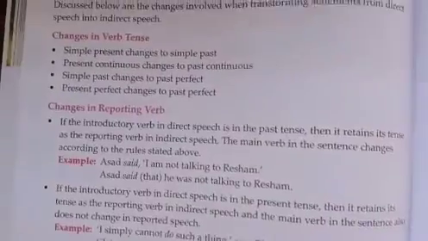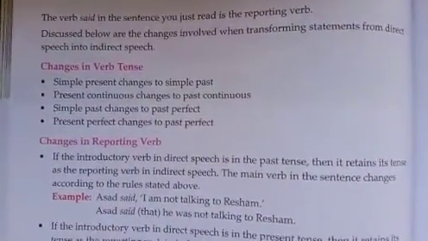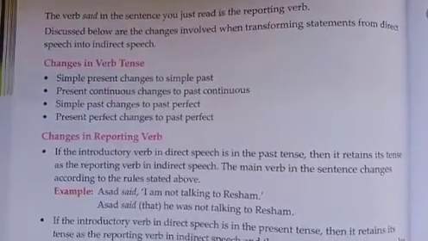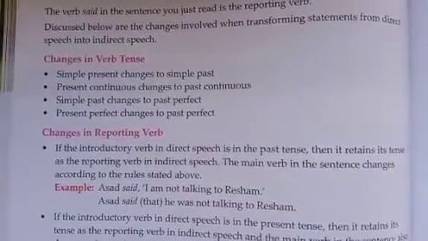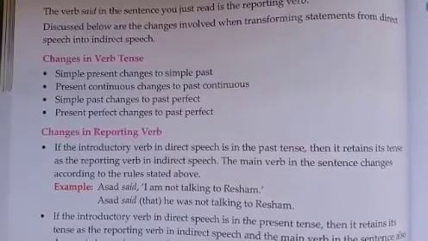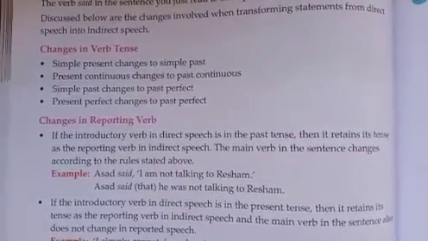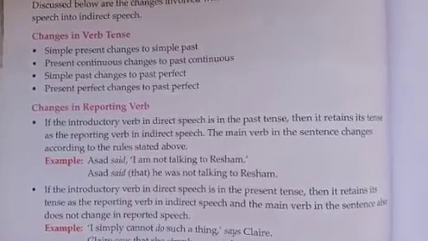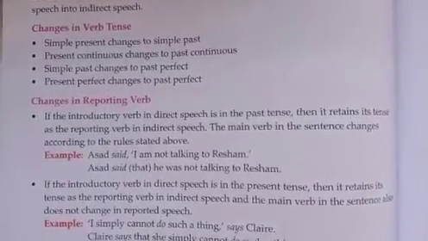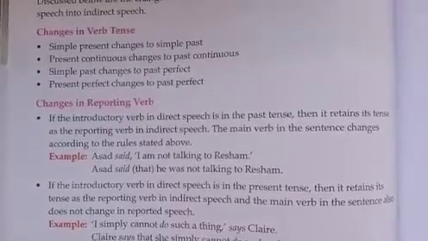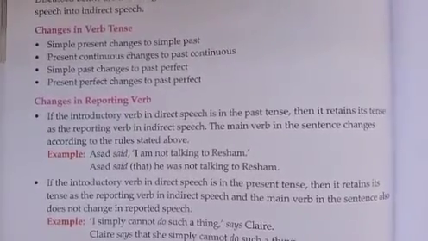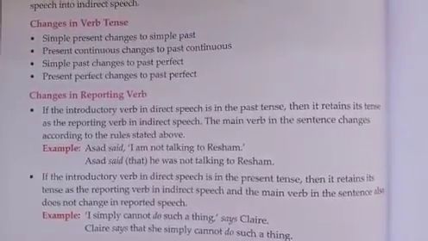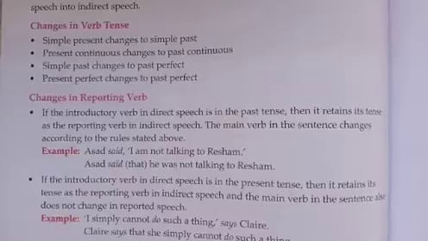Now, what are all the changes that are made while changing the sentence from direct into indirect speech? What is the first one? It changes in the verb tenses. So there will always be changes in the verb tenses. What are they? Simple present changes to simple past. Present continuous changes to past continuous. Simple past changes to past perfect. Present perfect changes to past perfect.